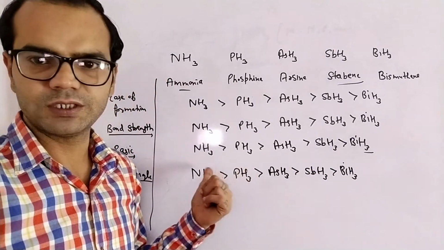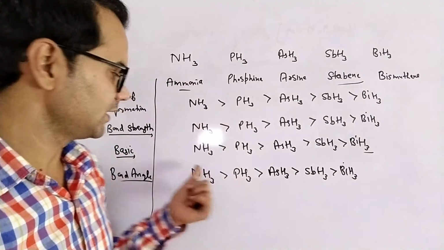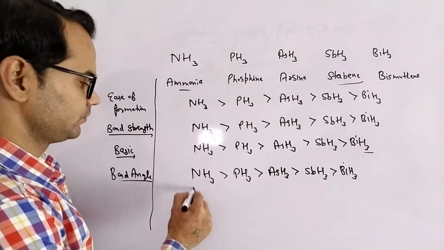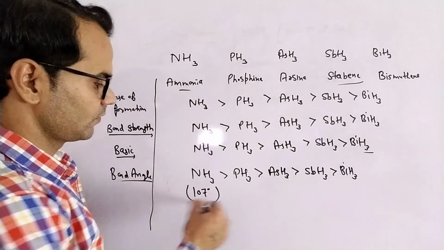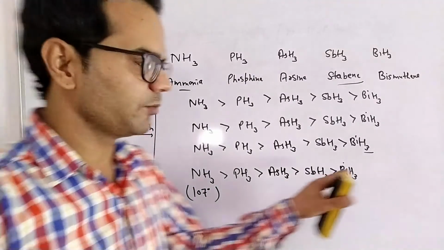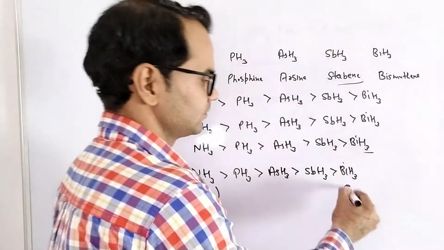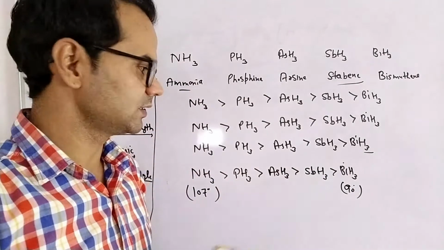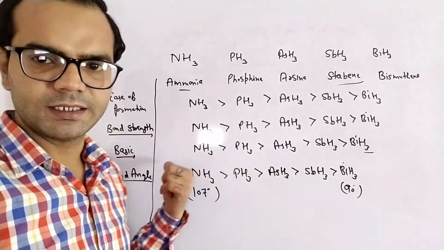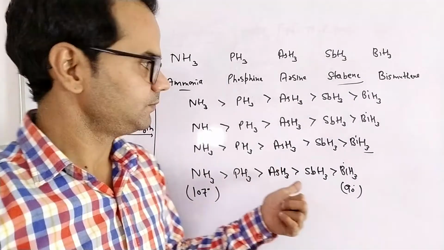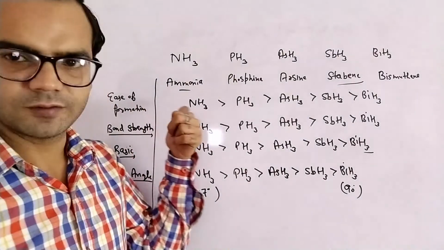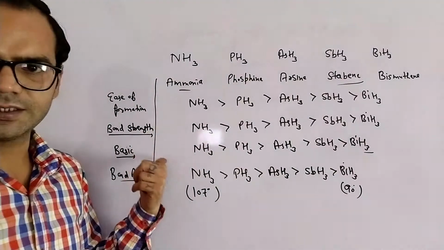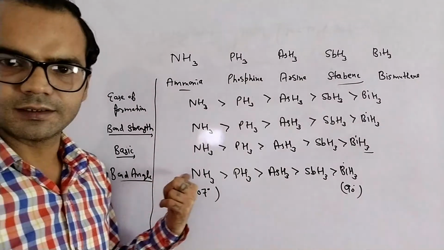The bond angle of ammonia is highest. If we compare the data, ammonia bond angle is approximately 107 degrees, and bismuth hydride bond angle is 90 degrees. We don't need to cram the data, it's just evidence to show that bond angle decreases. So: ease of formation, bond strength, basic nature, and bond angle.